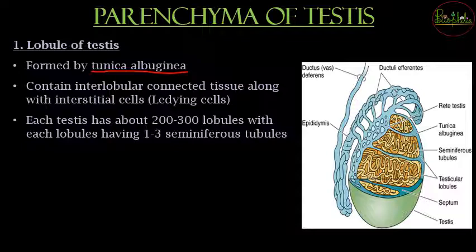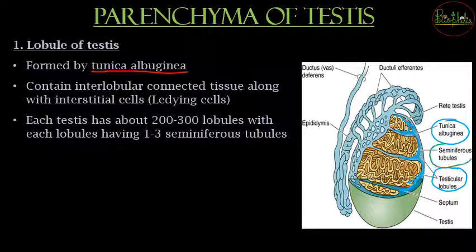So tunica albuginea, the white layer. You can see over here in this figure as well. So जो blue में दिख रहा है, that is invaginating inside the testis to form the testicular lobules. अब ये lobules जो बन जाएंगे, इनके अंदर क्या होगा? Lobules के अंदर होंगे seminiferous tubules.